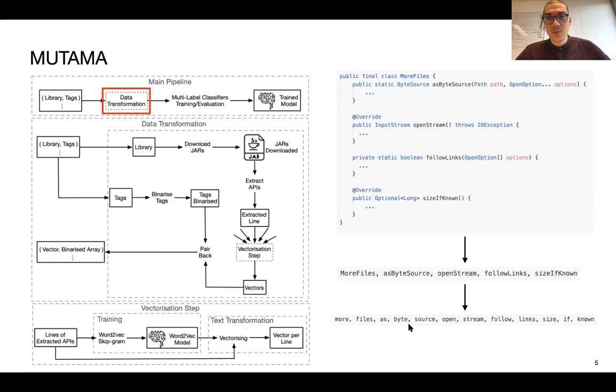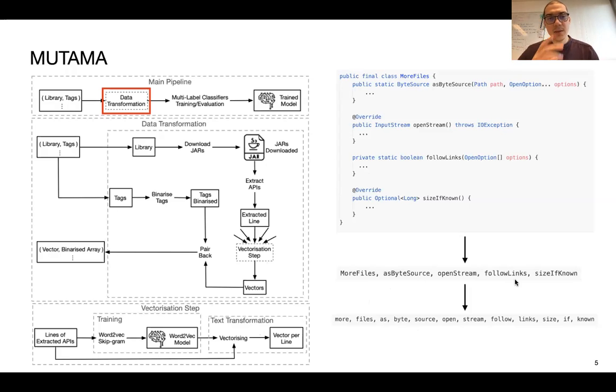Then with these words, we vectorize them, consisting of two phases in the vectorization step, namely training and text transformation based on a word2vec skipgram architecture. The final vectors per word were averaged, and we got at the end a vector per library.